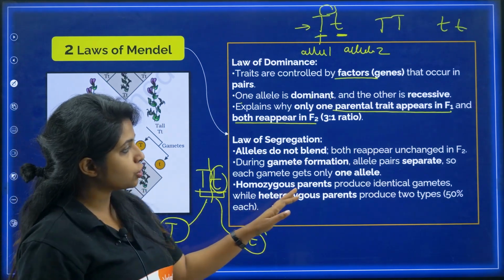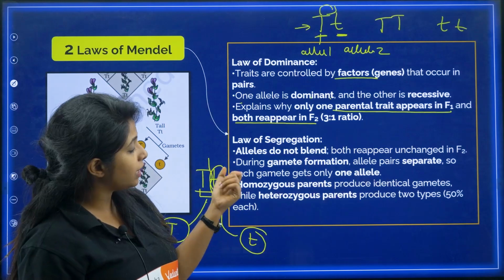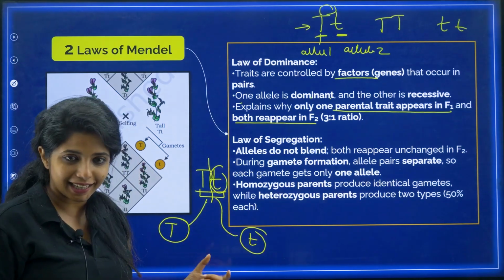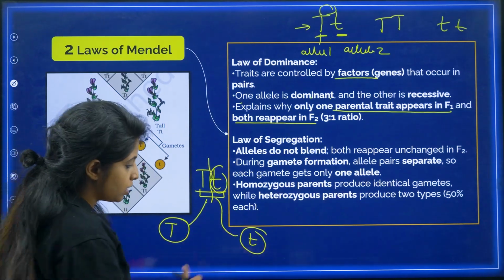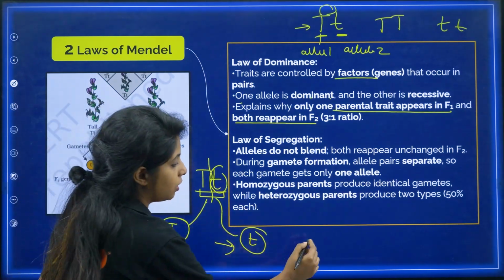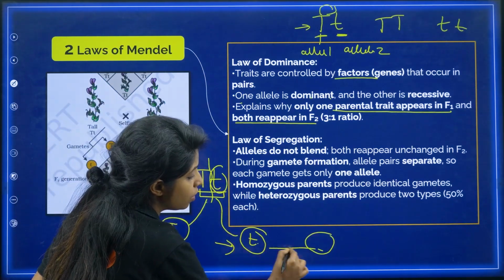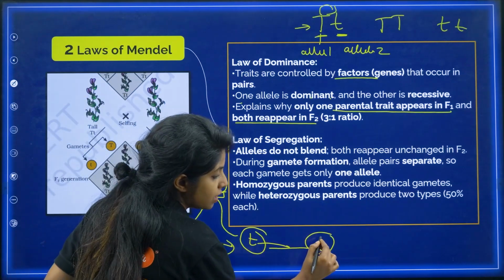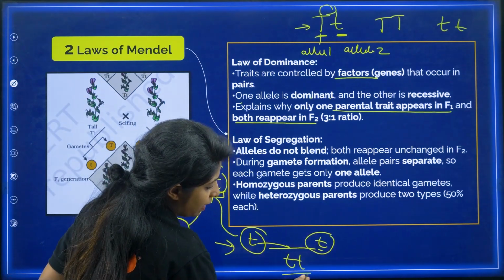So during gamete formation, allele pairs separate so that each gamete gets only one allele. Okay, so this gamete has one allele. Now the other parent with which it will be fusing will also give a gamete, and both these gametes are going to fuse. Suppose they gave small t, so they are going to make up a pair again.